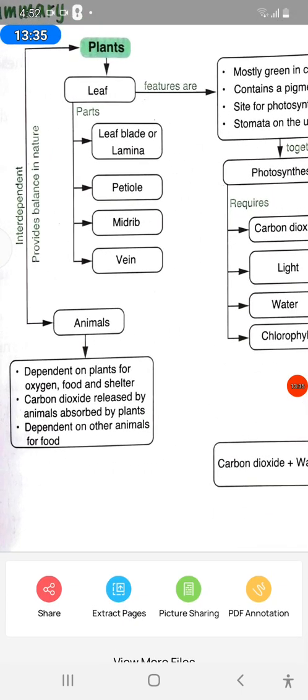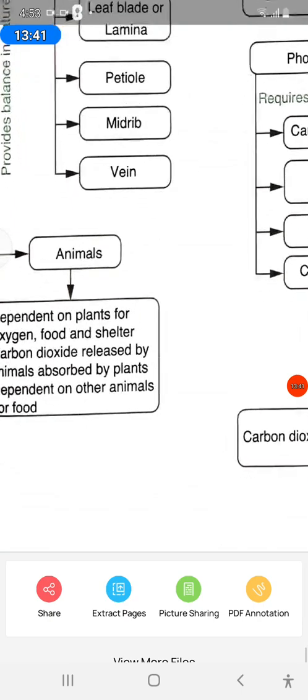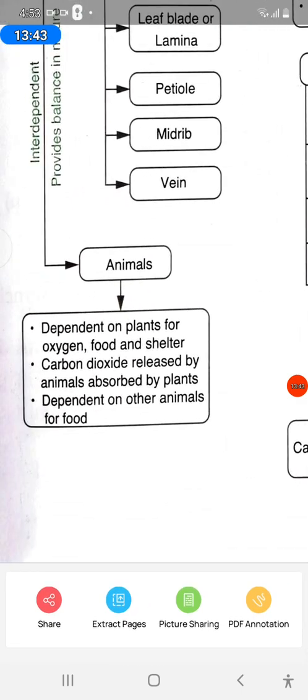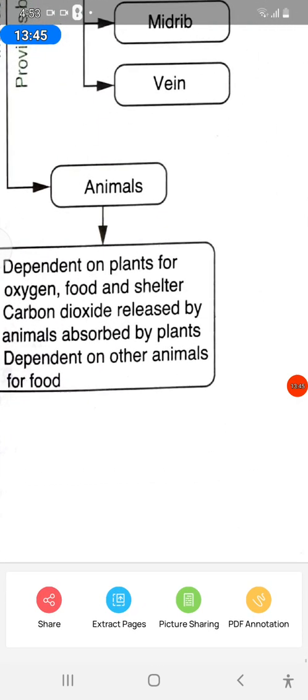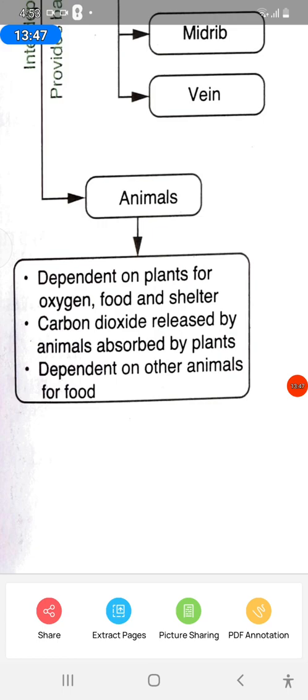Animals are dependent on plants for oxygen, food and shelter. Carbon dioxide released by animals is absorbed by plants. Animals are also dependent on other animals for food.